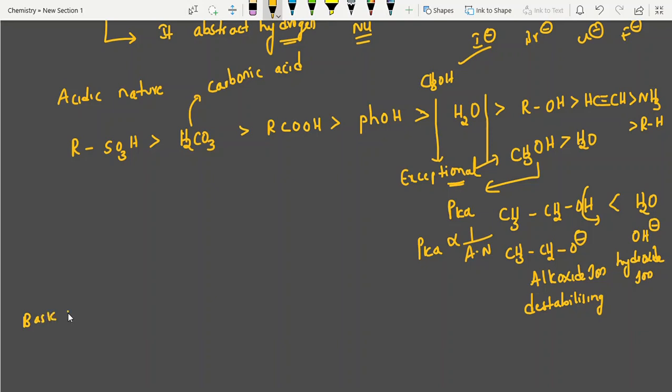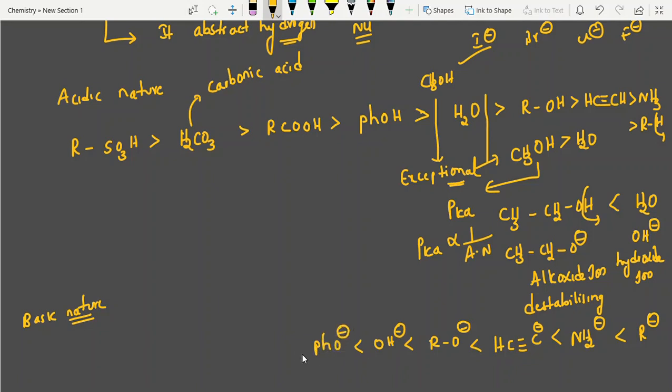Now can you write the basic nature order? Try it yourself, just the reverse. You can take R. After losing hydrogen, you can write the rest parts. R minus, strong base. Next, NH2 minus, strong base. Next, RO minus. Next, the exceptional case I mentioned, OH minus, keep that in mind. PhO minus, phenoxide ion. Then the next one, RCOO minus.